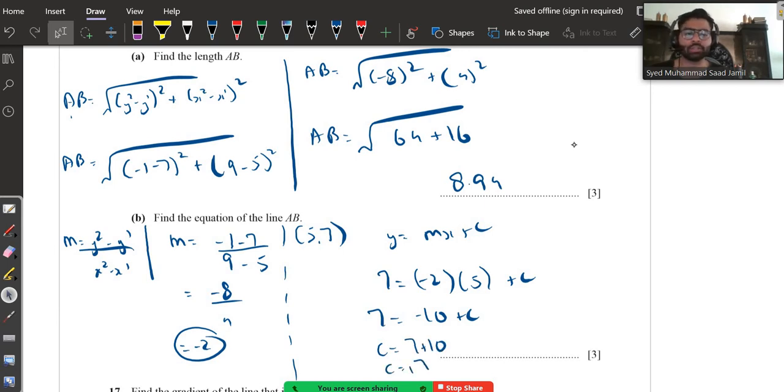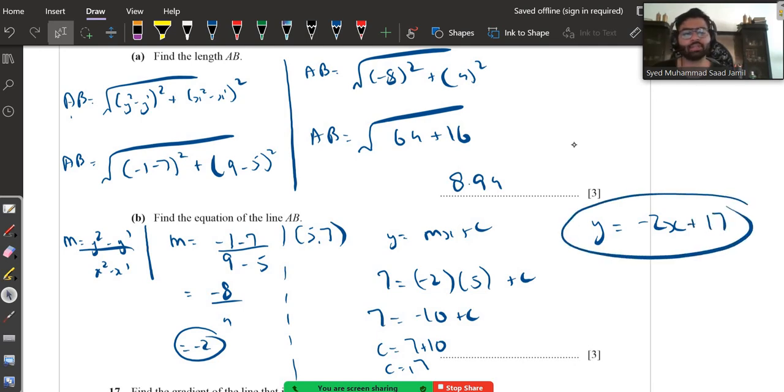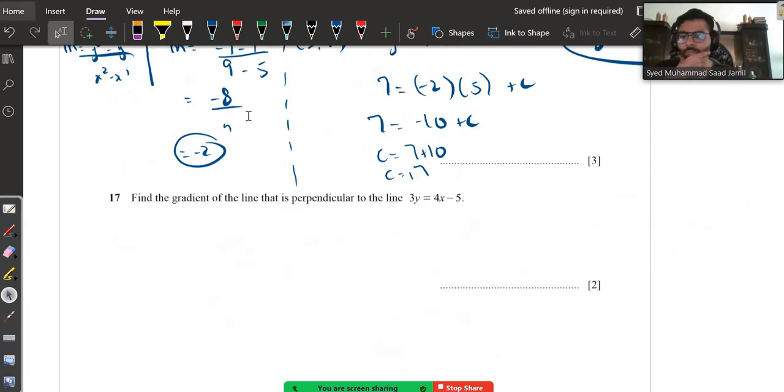What is the equation? The equation is y is equal to, the value of m is minus 2, you will write x with it, and the value of c is 17. So that's your equation. That's your answer. Moving on to question 17, it says find the gradient of the line that is perpendicular to the line 3y is equal to 4x minus 5.